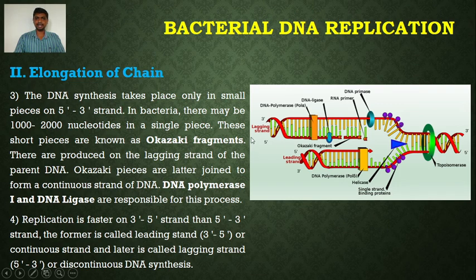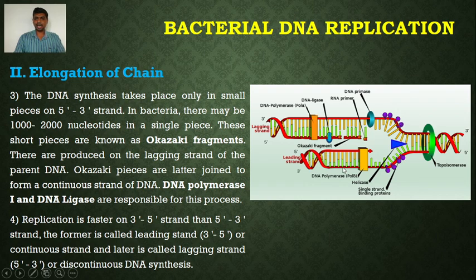It is called the lagging strand, because this DNA replication takes place in the opposite direction of the unwinding. So here is the direction of unwinding on your right hand side. Okay. And the DNA replication takes place in this direction. It always takes place in 5' to 3' direction. So here is the 5' end. The DNA replication starts here and it takes place in the opposite direction of the unwinding. So the DNA replication is discontinuous, meaning it forms short pieces of DNA fragments. These are called Okazaki fragments.